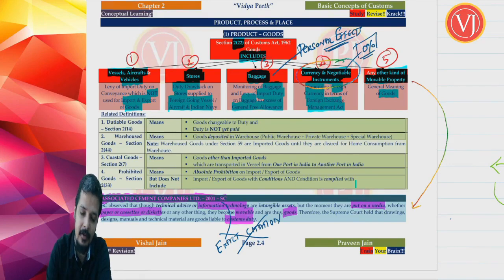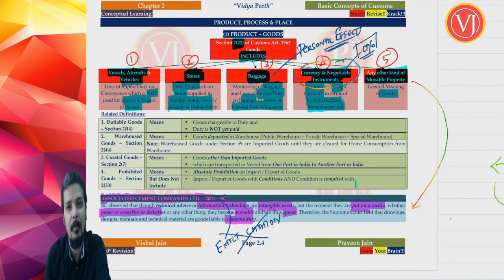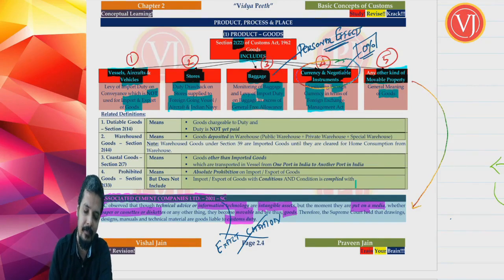Though they are intangible, so intangibility is not the criteria. Though this information technology and IPR, intellectual property rights, are intangible, the moment they are put on a media, they become movable, therefore they are goods. And other related definitions. Now friends, we are focusing on other related definitions when you talk about your goods.